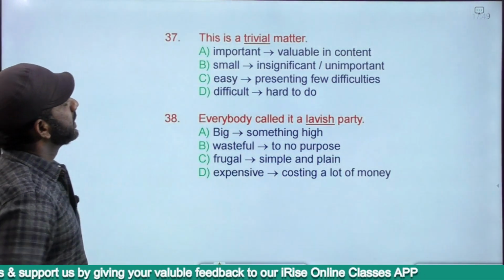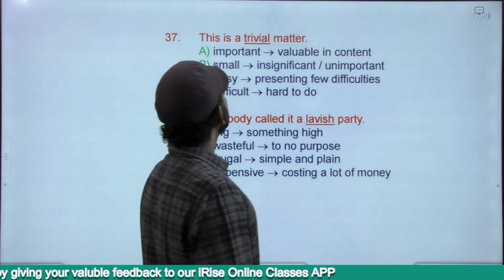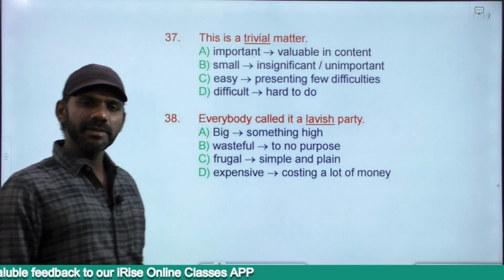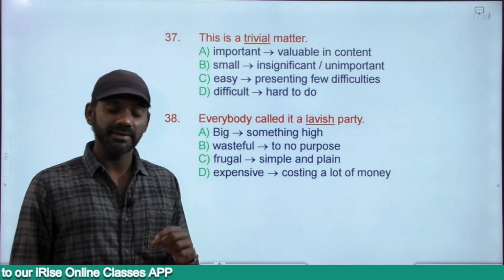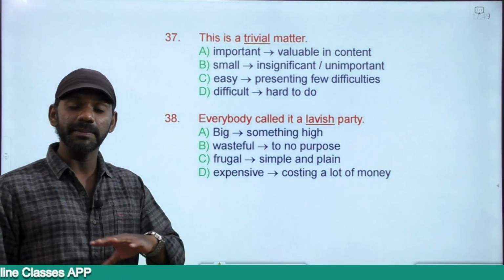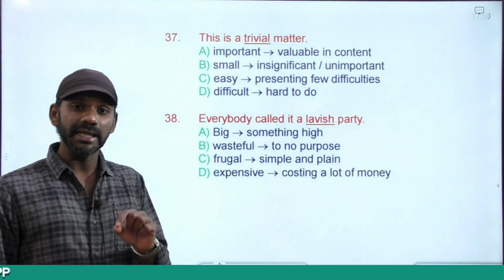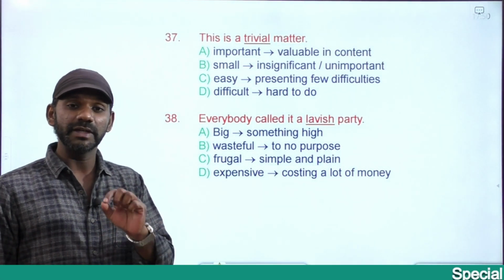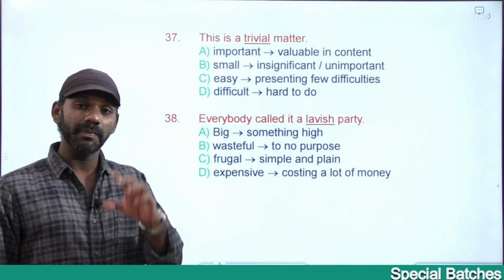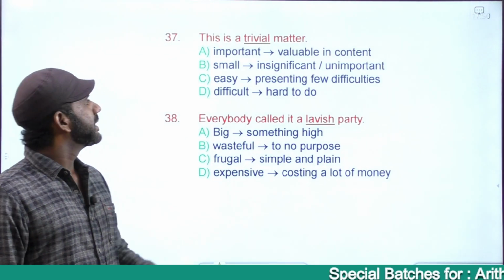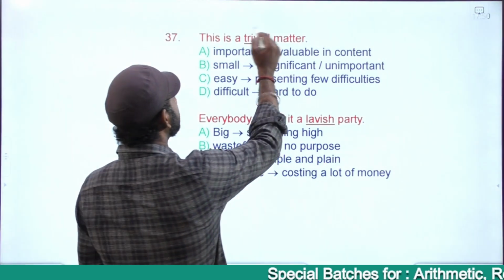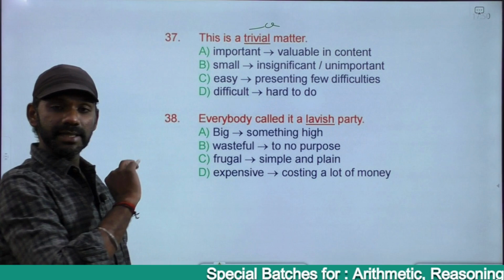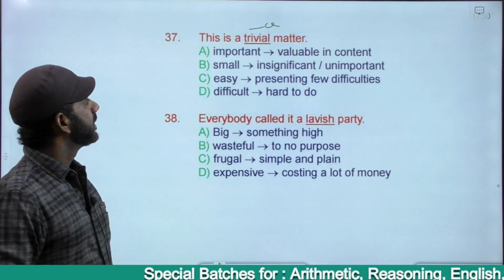The next one. This is a trivial matter. Trivial matter means something that does not deserve any importance at all. An unimportant matter. A matter of least importance, which should not be considered at all. Negatively charged. Fine. So we need a positive word as the antonym of this word.